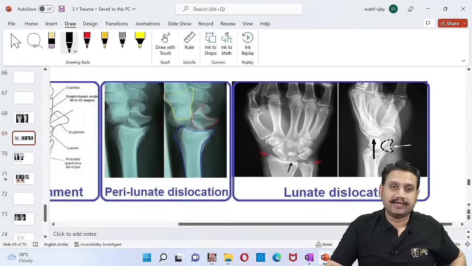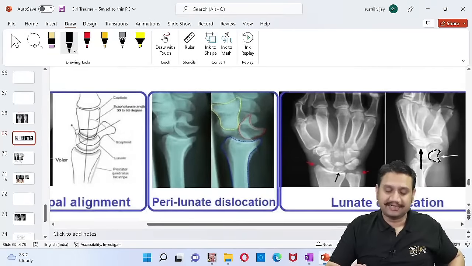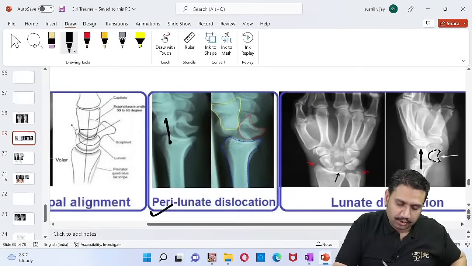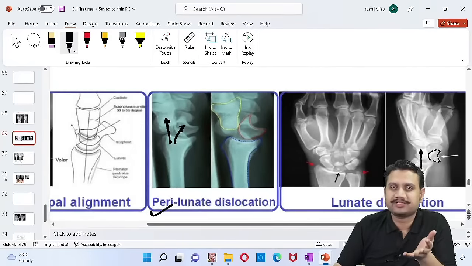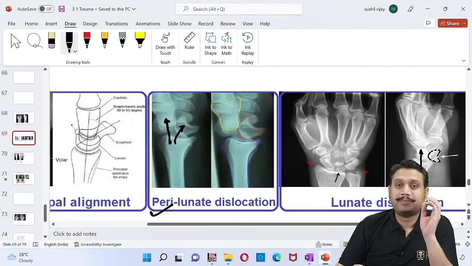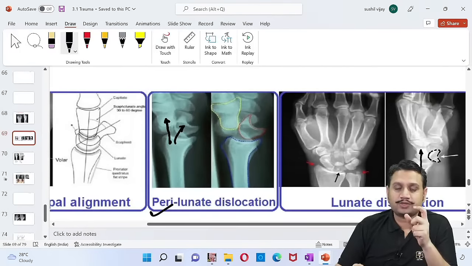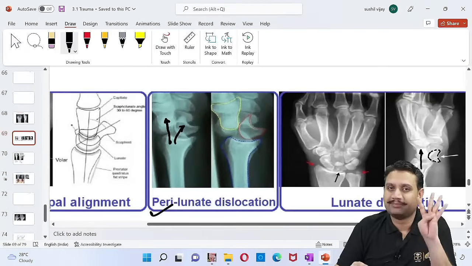And on the other hand, with the other entity which is known as perilunate dislocation. What is that? All the carpals now they go dorsally and they are trying to push the lunate on the volar side, palmarly. So this has been your All India question some 3 years back in 18, I believe, that perilunate dislocation is defined as. So lunate has got 4 important questions. I must tell you that.